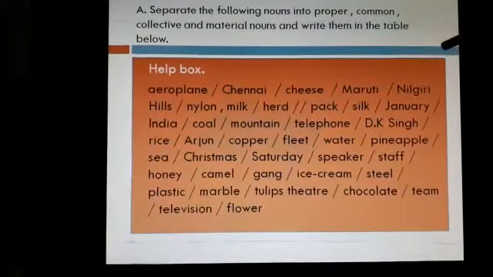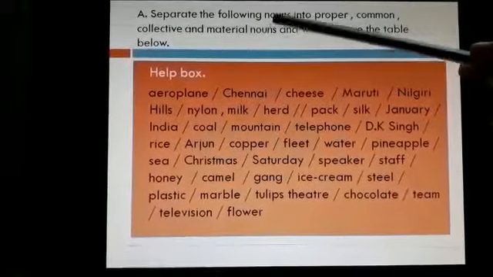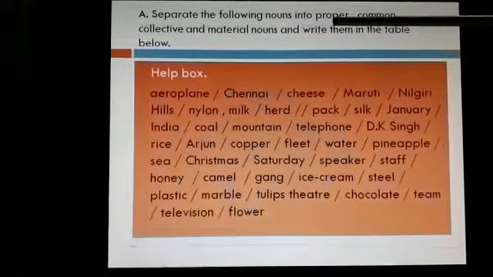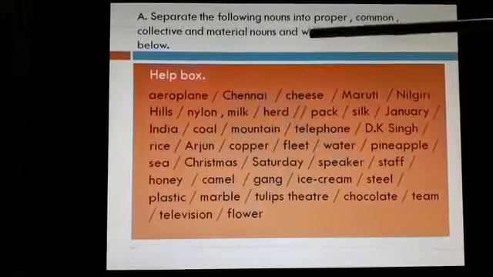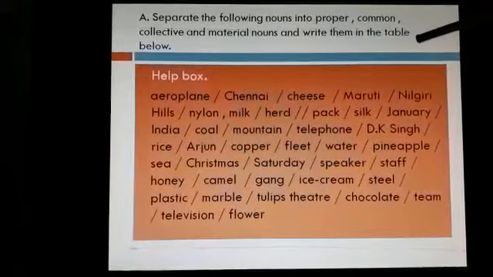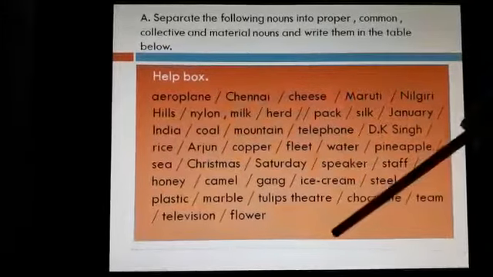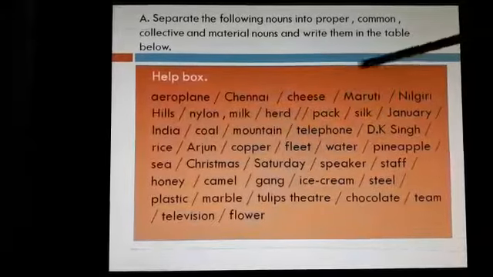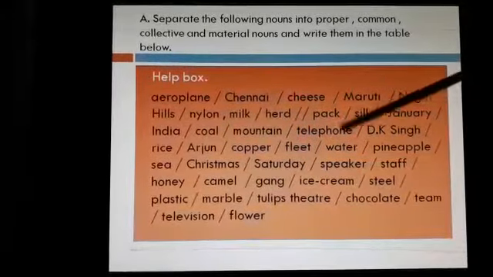Here we go with the exercises that are in your textbook. Exercise A. Separate the following nouns into proper, common, collective and material nouns and write them in the table below. So this is the question that is given in your textbook. In the box it is given, and this is the question.